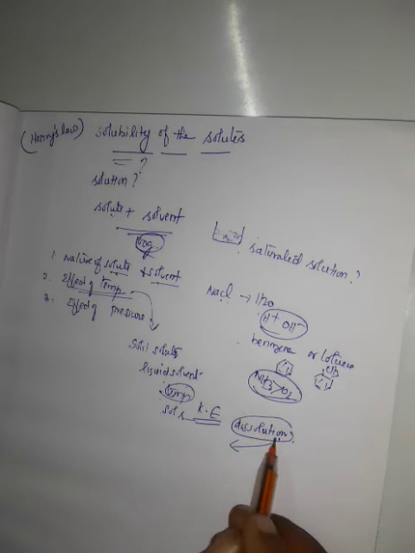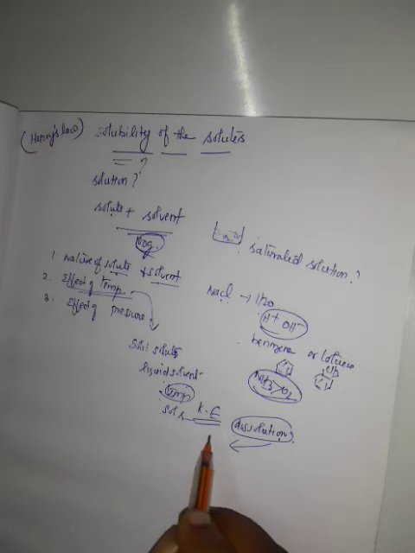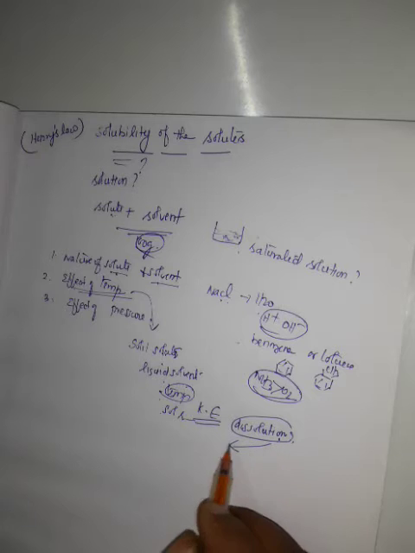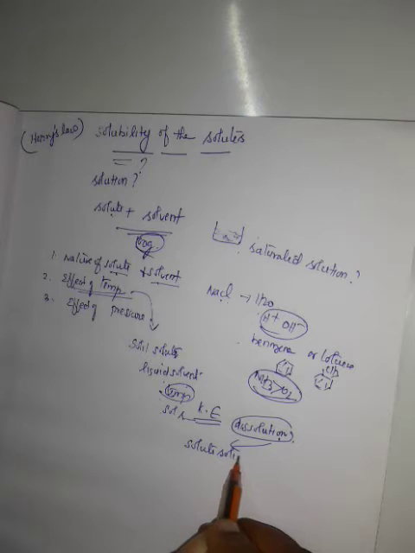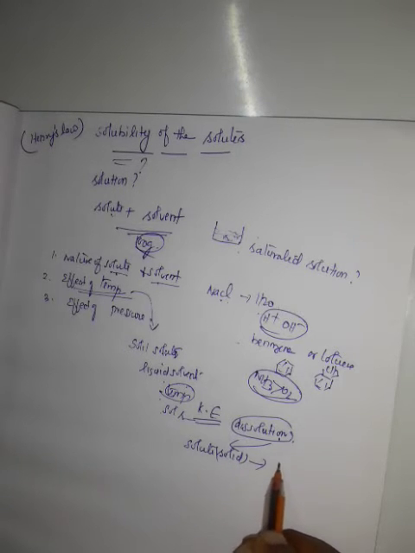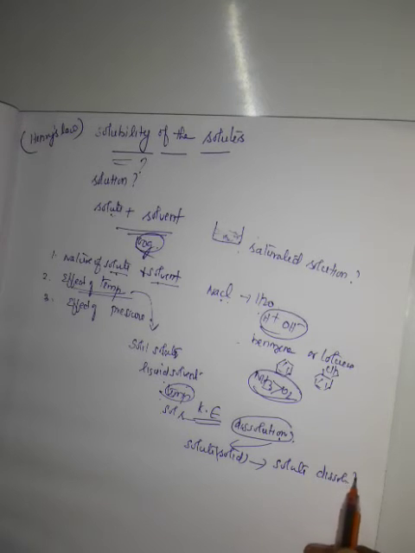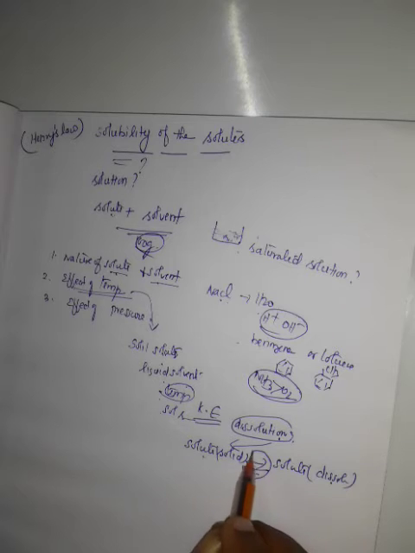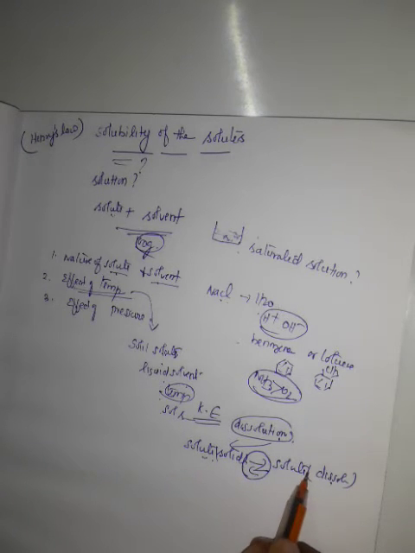What is dissolved, after some time, returns back to the solid state. After dissolving, it returns back to the solid solute, which is in equilibrium. So an equilibrium is established between solid solute molecules and dissolved solute molecules.